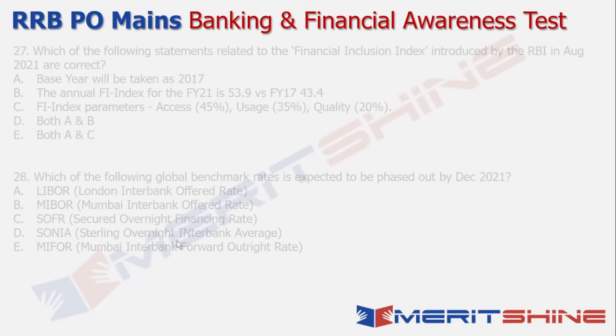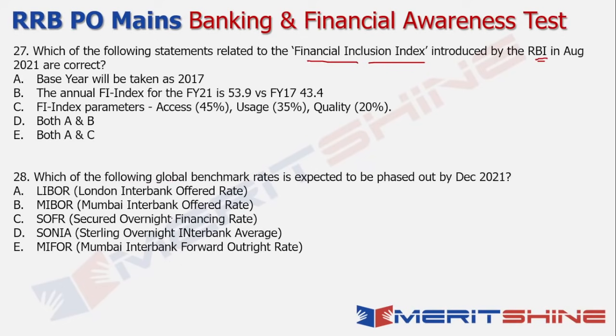Let's move on to the next set of questions now. Which of the following statements related to the Financial Inclusion Index introduced by the RBI are correct? Now firstly, when you're talking about the Financial Inclusion Index, it does not have a base year, right? So this option is definitely incorrect. Now the annual FI index for the year FY21 was definitely 53.9, and in FY17 it was 43.4, which means that there is a significant improvement in the financial inclusion as far as India is concerned vis-a-vis what was there in FY17 versus what is there in FY21 now.